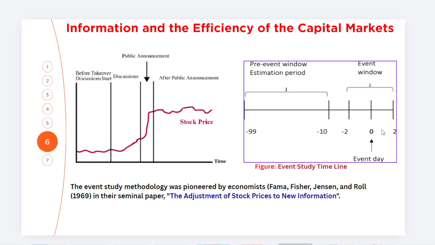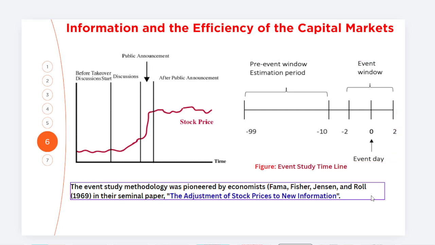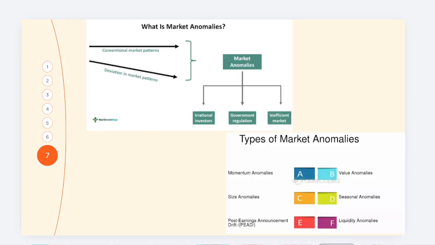So this is our event day, okay, event date, and these are the 2 days post and pre. And this is called the estimation period, which is also known as the clean period, friends. We could test the assumption of semi-strong form of efficiency. Now, what could be the challenges in real practice because of market anomalies? It's very difficult to apply market efficiency, friends.